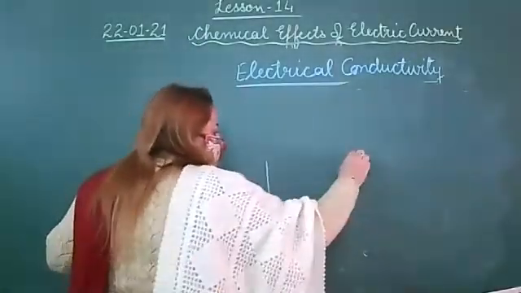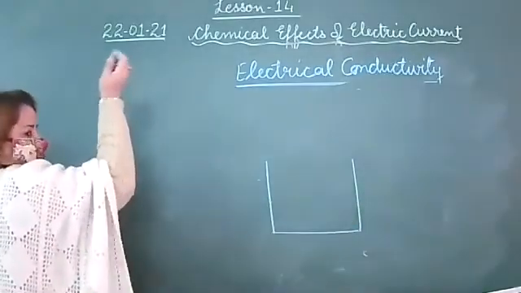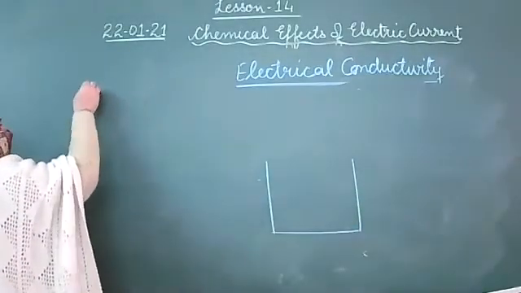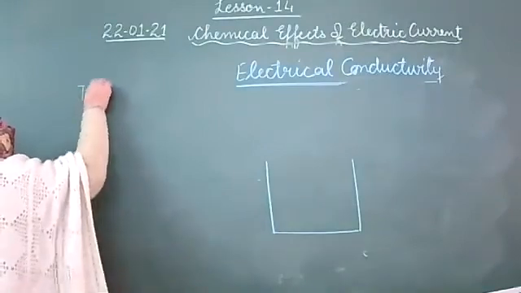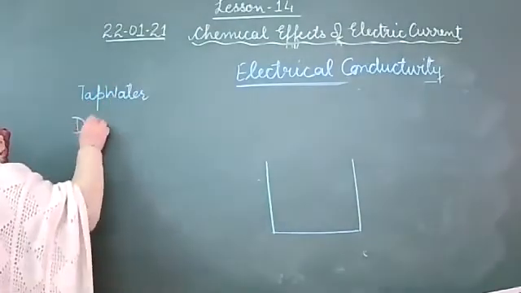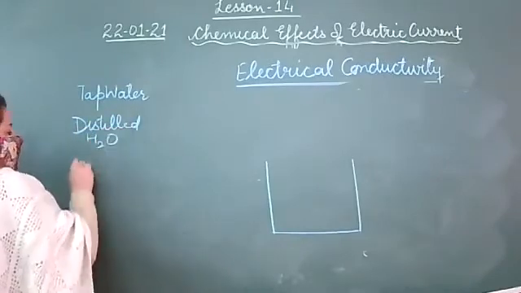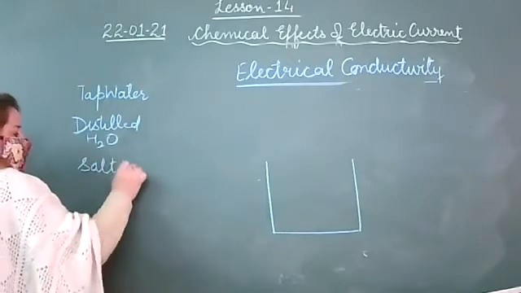What we will do, we will take a beaker. Here I am just writing the liquids. You can write tap water, distilled water, salt water. I am taking these materials.